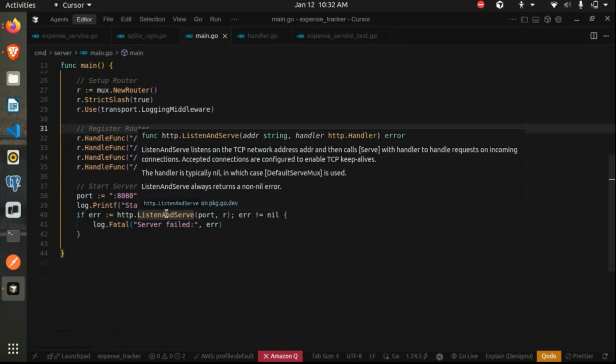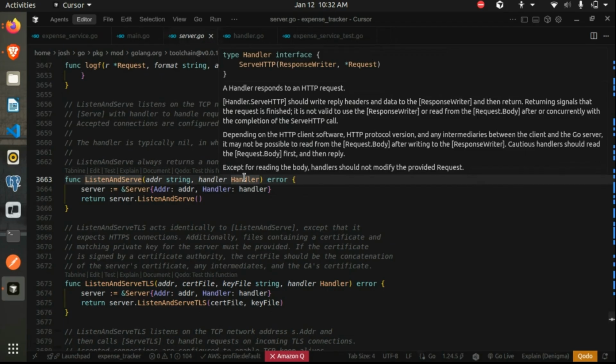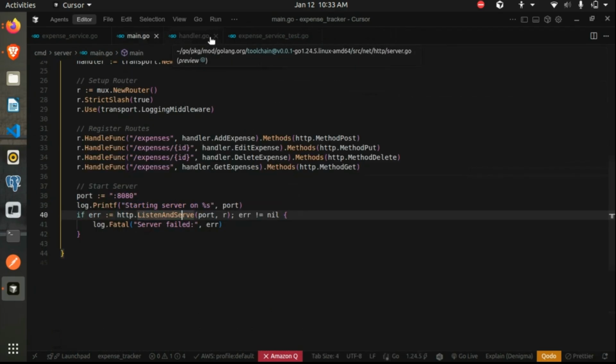And the second argument is the handler. A handler is basically an interface which has the method ServeHTTP, which has two arguments, the response writer and the request object. So any type which implements the ServeHTTP method can be considered a handler. And the second thing, if you remember, an interface can be nil. So in this case, it is not compulsory to pass this second object. We can also have this as nil.